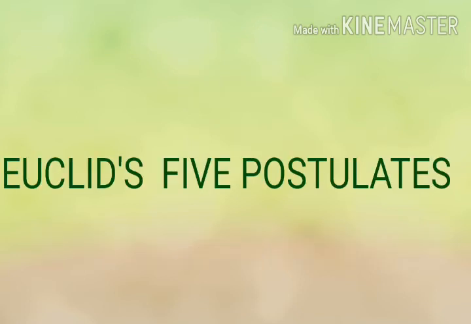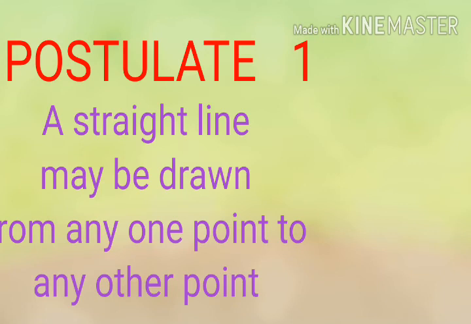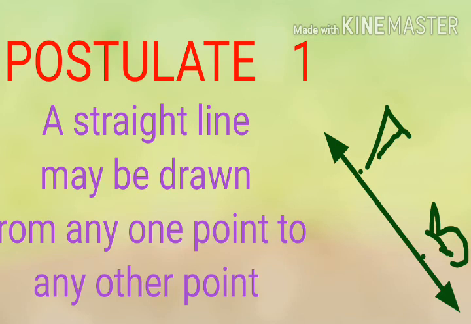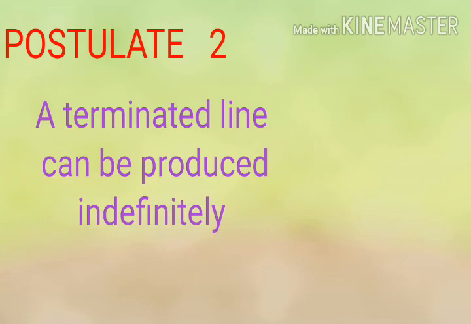Now we can discuss the 5 postulates, Euclid's postulates. Postulate 1. A straight line may be drawn from any one point to any other point. Then postulate 2. A terminated line can be produced indefinitely.